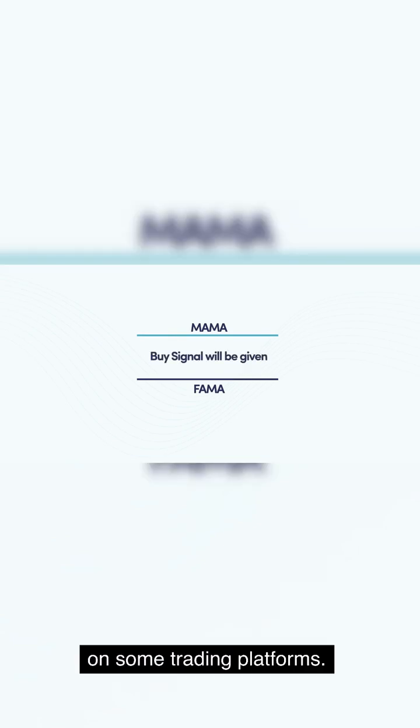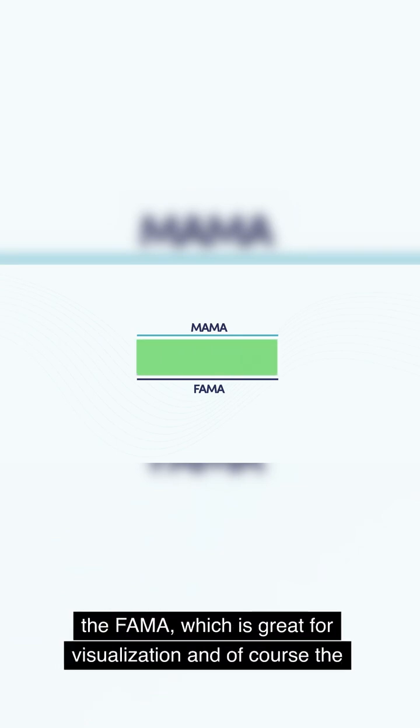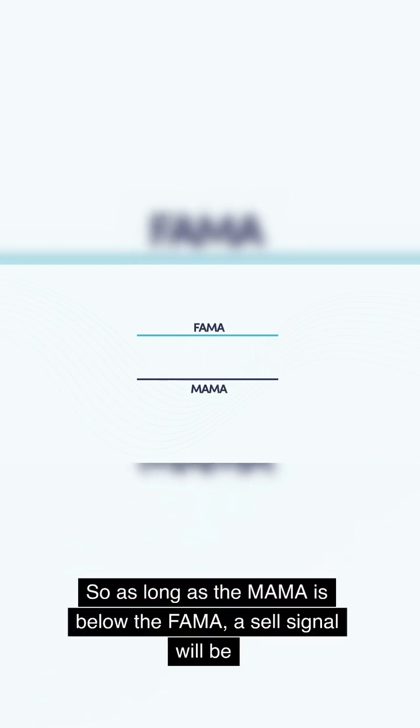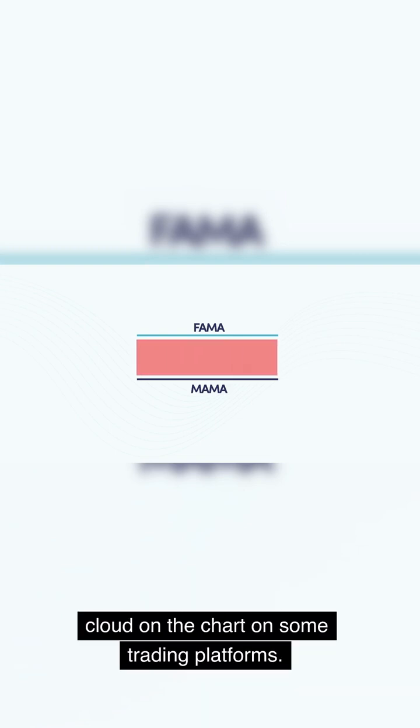On some trading platforms, the MESA comes with a green cloud when the MAMA is above the FAMA, which is great for visualization. And of course, the opposite is also true. So as long as the MAMA is below the FAMA, a sell signal will be given that is displayed as a red cloud on the chart on some trading platforms.